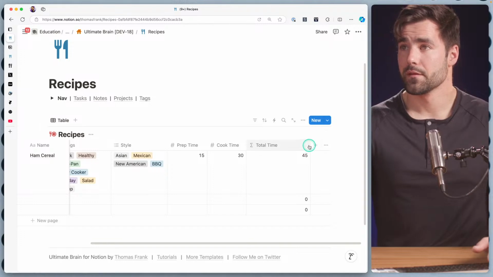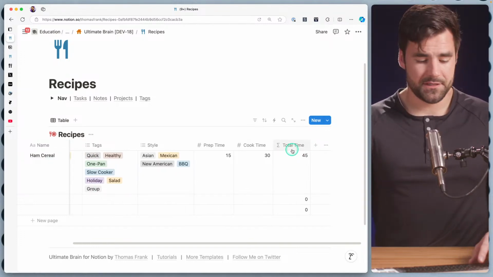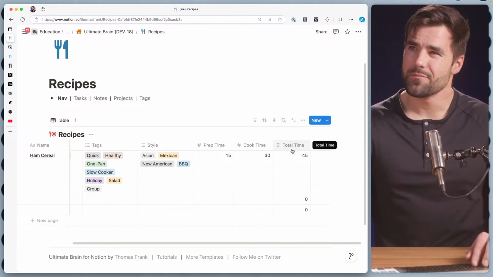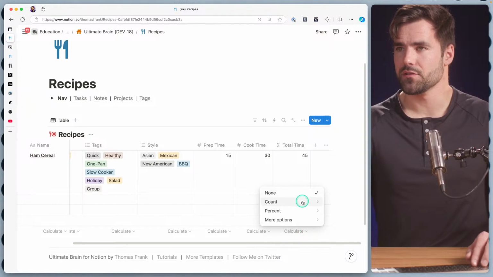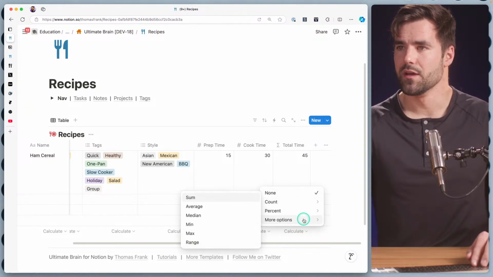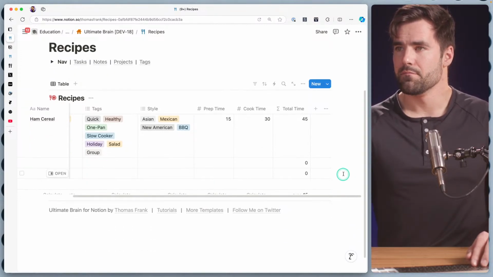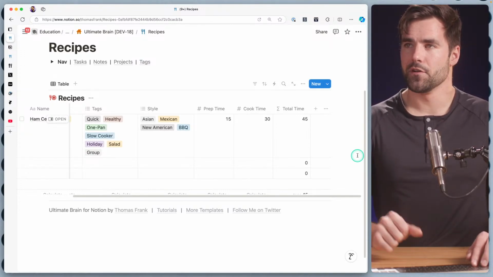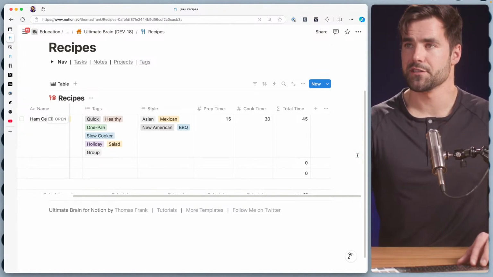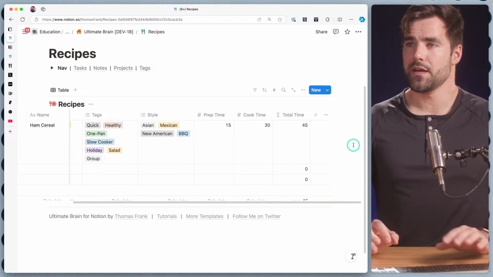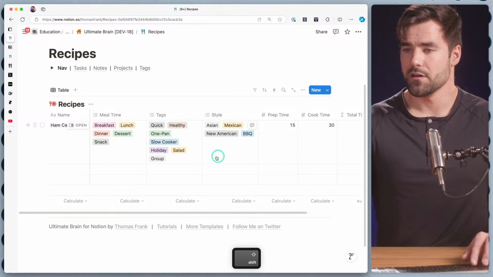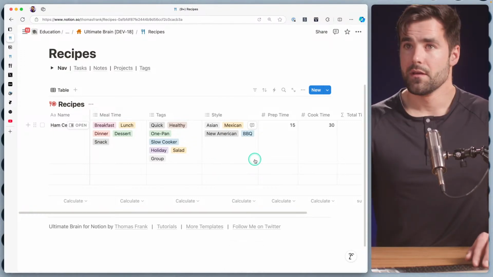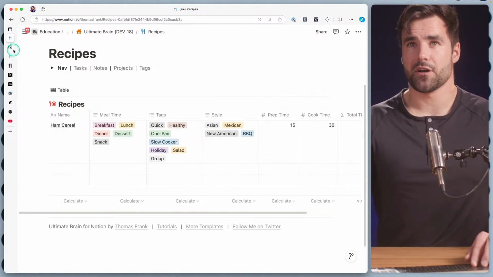45. Cool. Now we could format this to say minutes. And that could be useful, but I think it's going to be better to format as a number, because as a numeric type here, we can do calculations. For example, we can do counting, we can do sums and things like that. But we also may want to add filter and sorting criteria to our eventual recipe book that will allow us to, say, only see recipes that would take 30 minutes or less, something like that. So I'm going to keep that like that. And that might be a decent starting point property-wise.